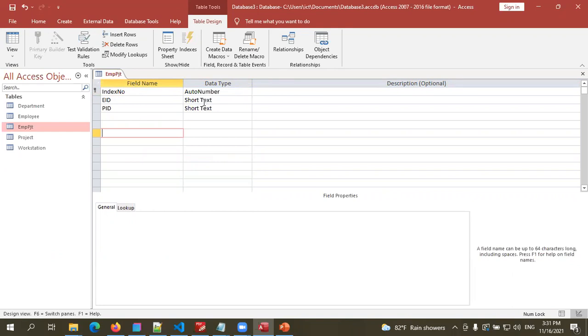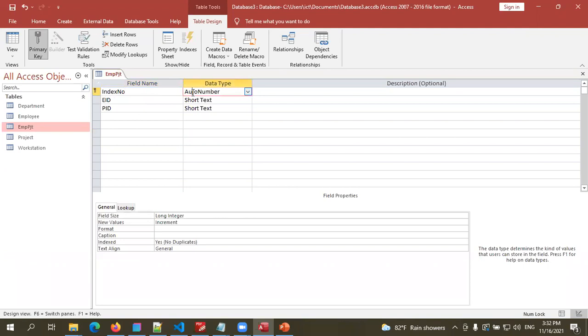Because in this table there will be multiple entries. This table will fill with employee IDs and project IDs while we're assigning employees to projects. So we can't make employee ID the primary key because that is also going to be repeated, and project ID also will be repeated. In that case, we can create a new field and make it the primary key, and we can let that increase accordingly. Field add, no issue, right?